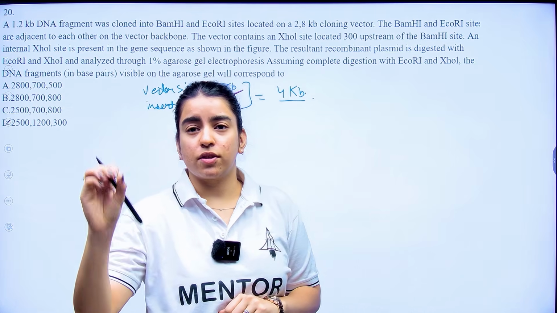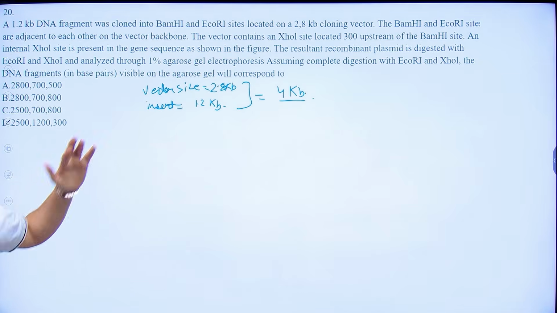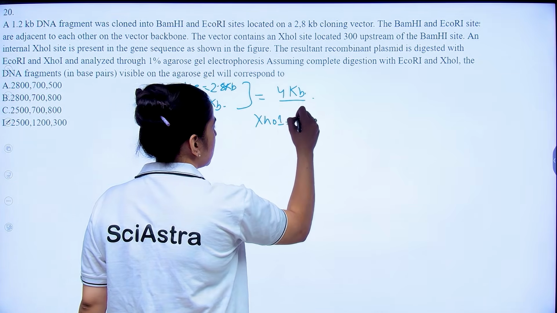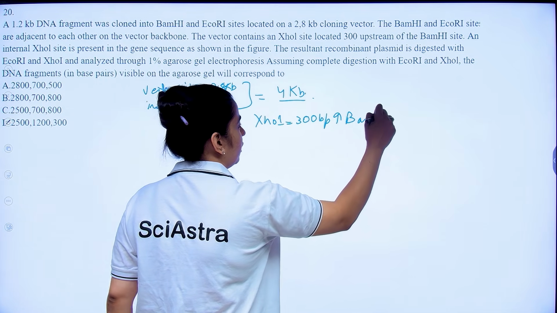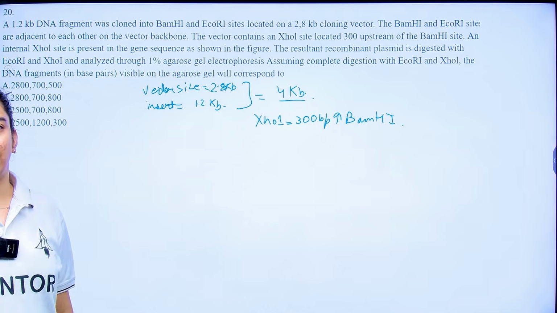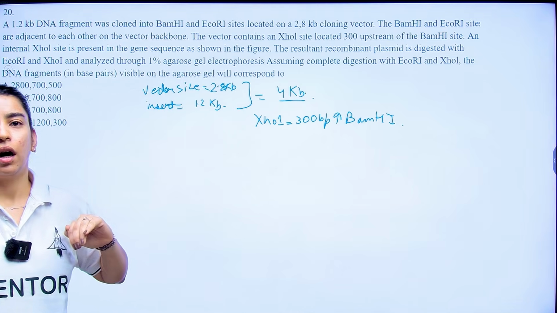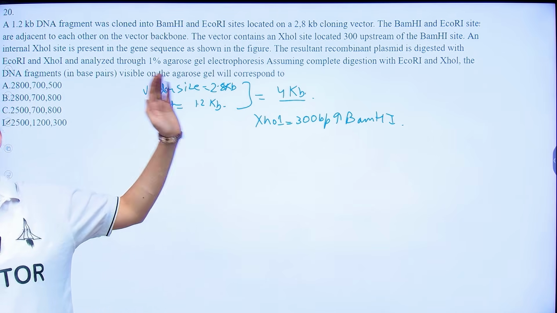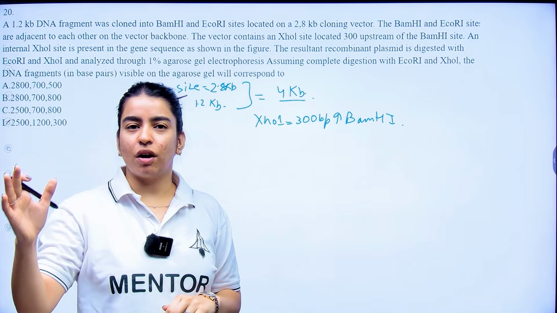Now, the insert is cloned between them. Your ZO1 site is located 300 base pair upstream of BAM H1, and you have an internal site which is present within your insert. Now, if you digest your vector with ECO-R1 and ZO1, ECO-R1 cuts at the end of the insert, right?